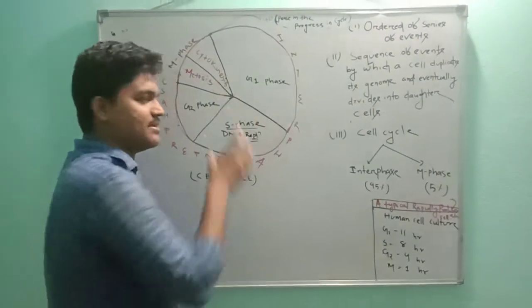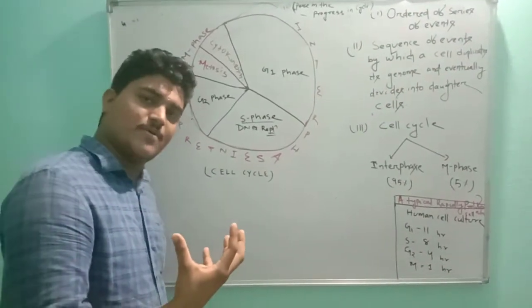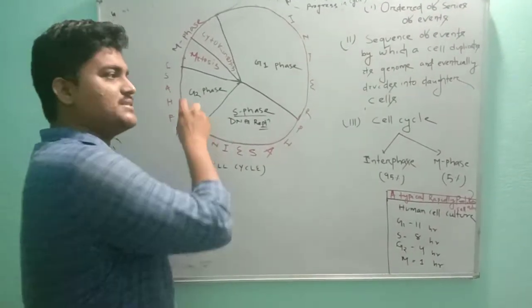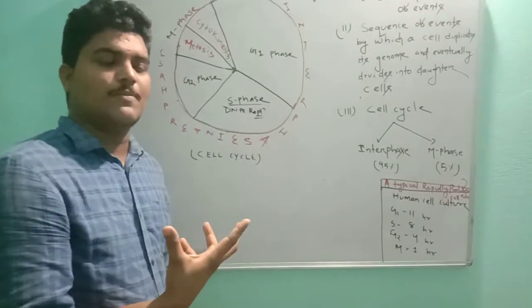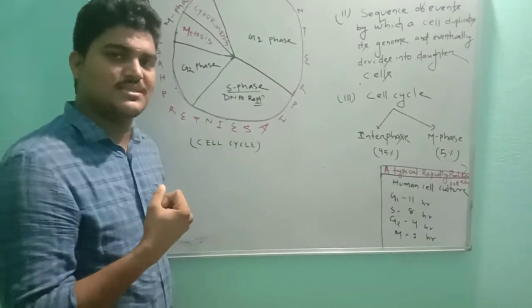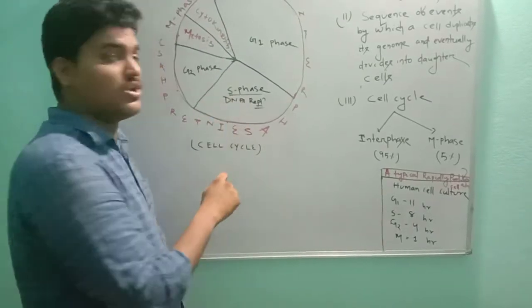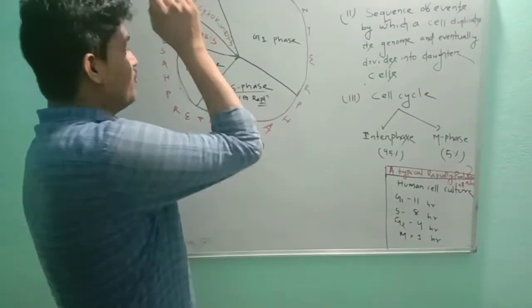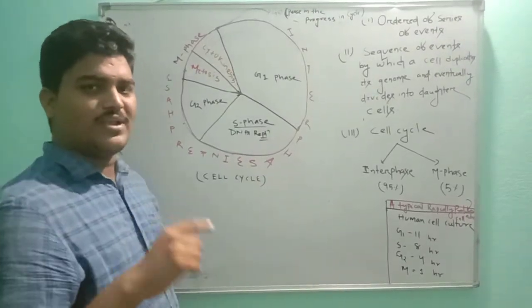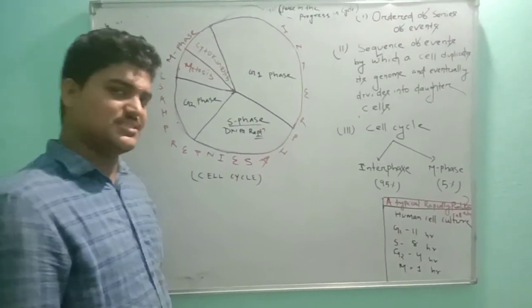And even in S phase, after DNA replication, if there is any problem or error in DNA replication, that will be checked in G2 phase. And G2 phase has various kinds of checkpoints and mechanisms. For example, ATM mechanism, ATR mechanism, checkpoint mechanisms, those will detect whether there is a problem in the DNA that has been replicated during S phase. So they will allow or not allow entry towards the M phase. So the important thing is cell cycle control, which we will discuss in the next video.